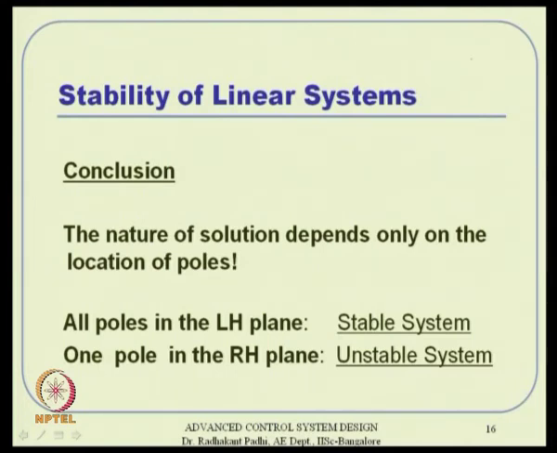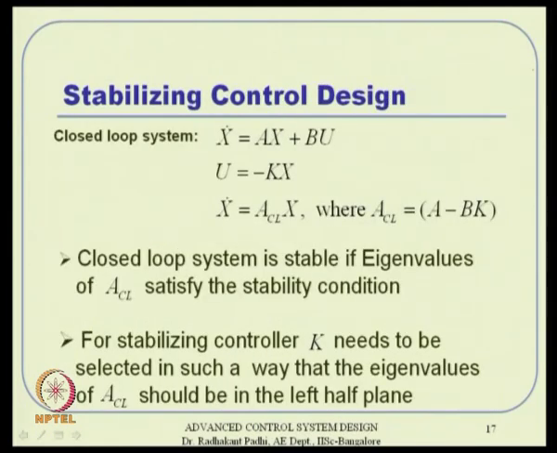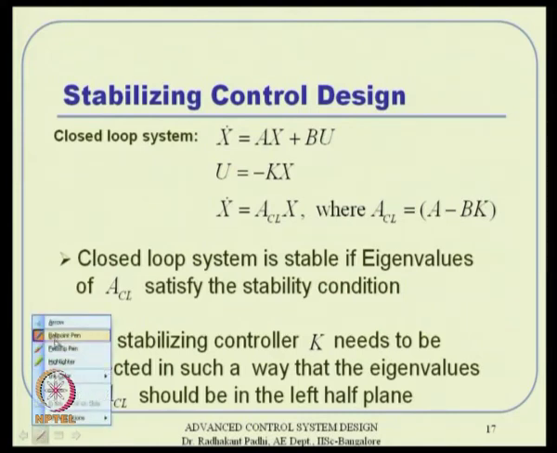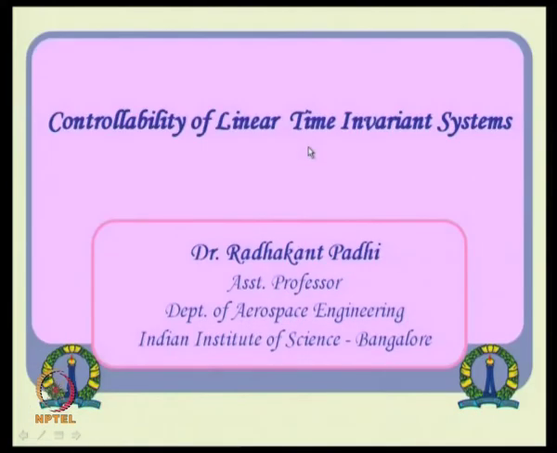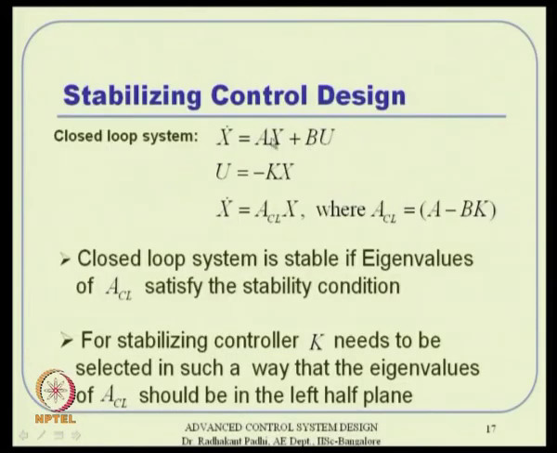Now, if that is the result that we know, then obviously this is a control design problem. Up to this it is analysis, we have analyzed the problem, and now let us say we want to design a control for the linear system. So, one way to look at the problem is like this. I have x dot equal to Ax plus Bu. This is the system dynamics that I have. And then I can assume u to be minus Kx, let us say. If I substitute it back here, then I get x dot equal to A_CL x, where A_CL is nothing but A minus BK. CL stands for closed loop.